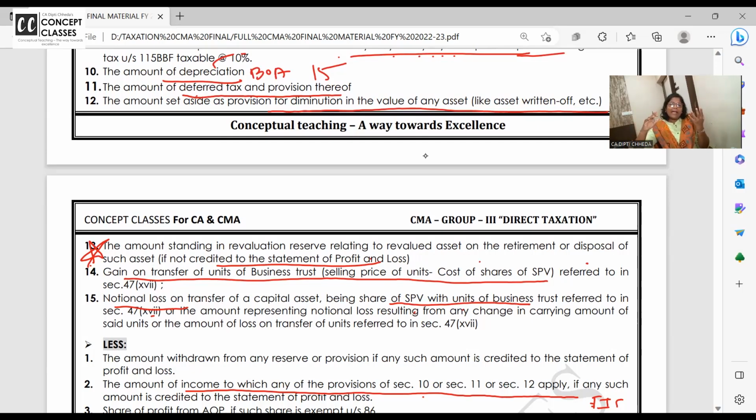But long back, related to plant and machinery, I had created a revaluation reserve. Is there any use of this revaluation reserve? Answer is no. Then can I credit it to the P&L account? Yes. If it is already credited, don't do anything. If it is not credited, now credit it. If you credit, the profit will increase. So add.